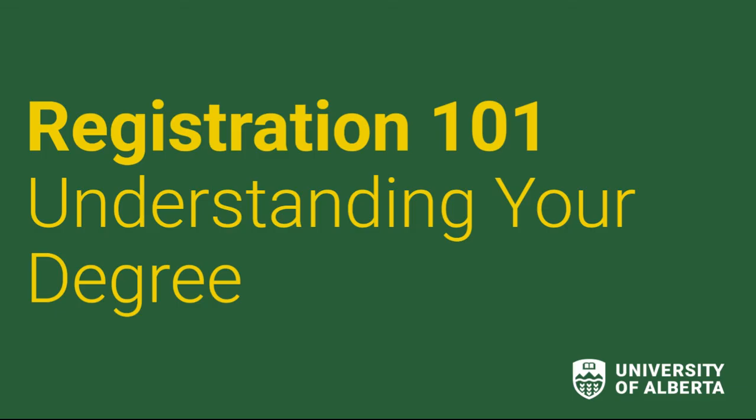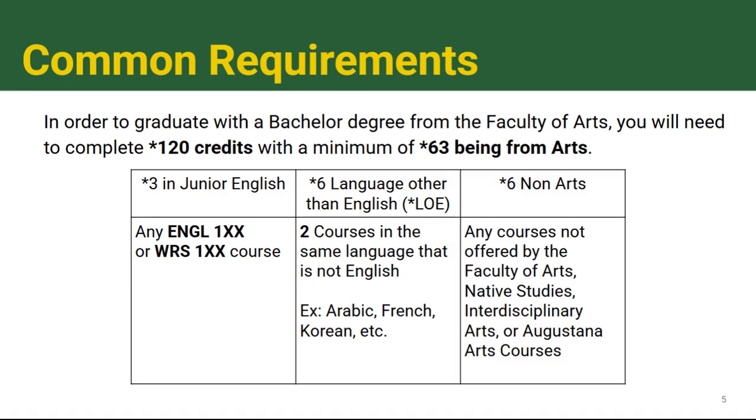Now, before we show you how to build your first year timetable in Bear Tracks, let's briefly go over understanding and planning your degree. In order to graduate with a bachelor degree from the Faculty of Arts, you will need to complete 120 credits with a minimum of 63 or more credits being from arts.